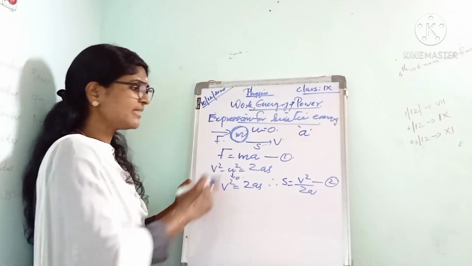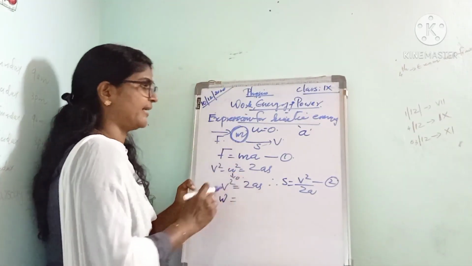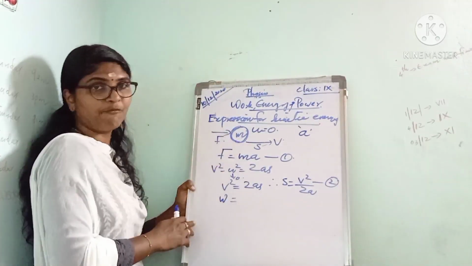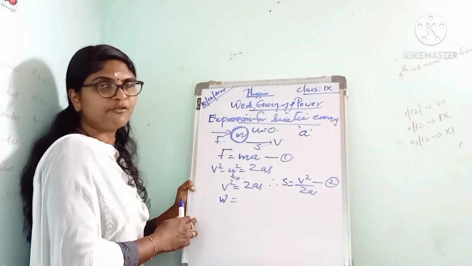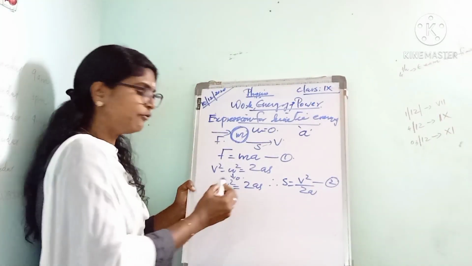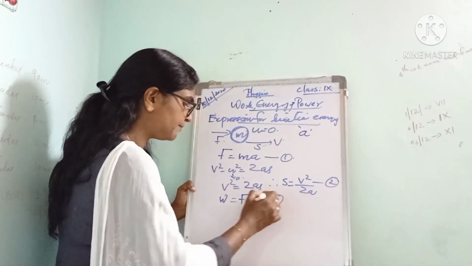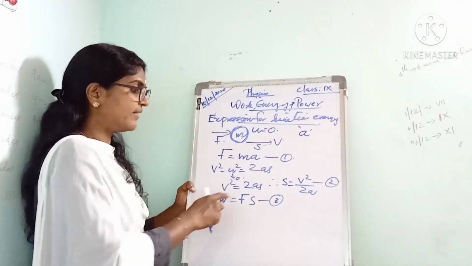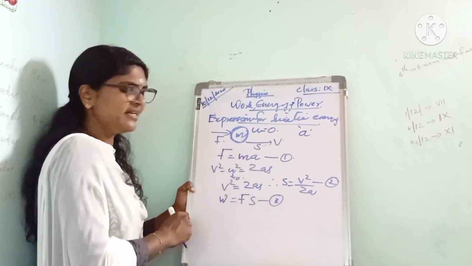Next, the work done by the force W. In order to make the object move, the force has to do some work. What is the equation for work done? Work done equal to force into displacement, F into s, equation number 3. Then we can substitute from 1 and 2 for F and s.